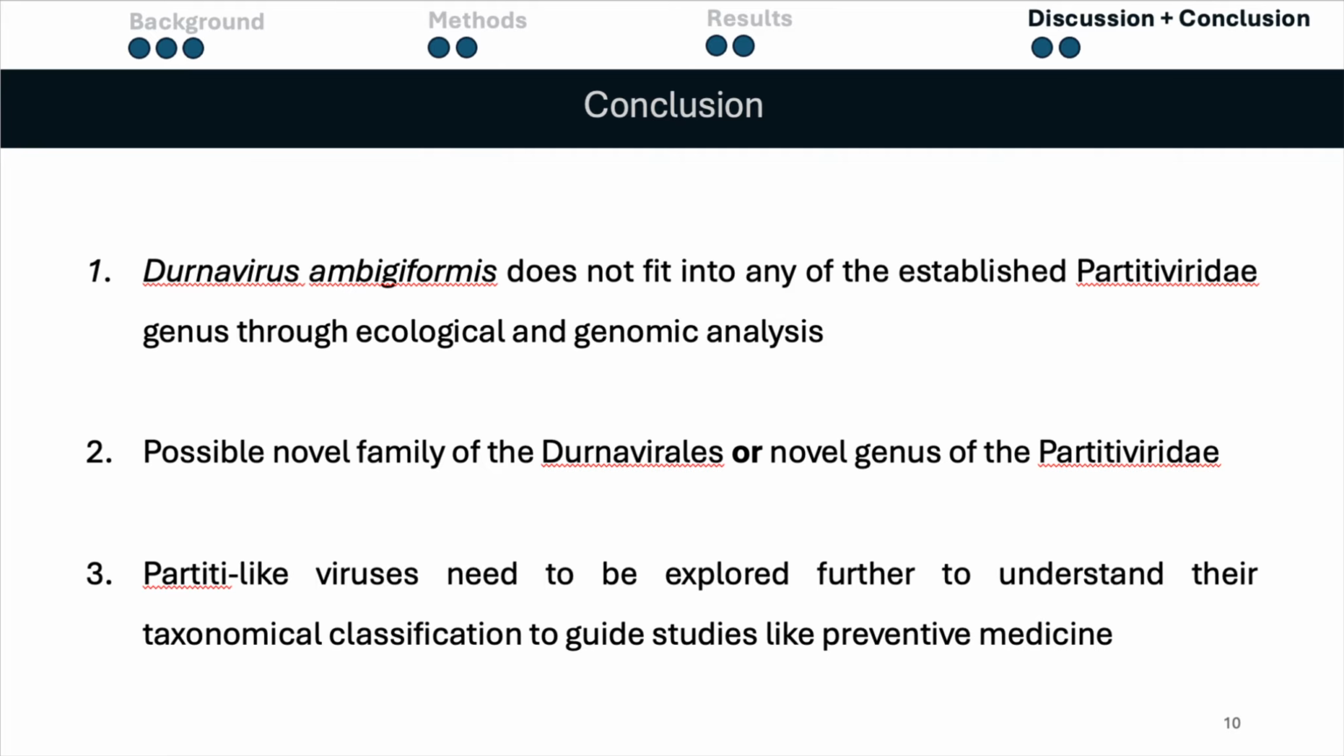And just a few takeaway points. Number one, Durnavirus ambigiformis does not fit into any of the established Partitiviridae genera through ecological and genomic analyses. Number two, this points to the possibility that this is a novel family of the Durnavirales, or a novel genus of the Partitiviridae. And lastly, partiti-like viruses need to be explored further to understand their taxonomical classification to guide studies like preventive medicine.